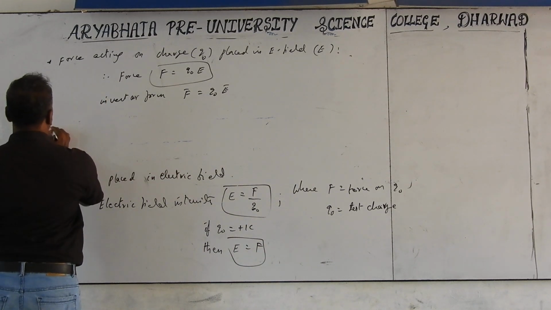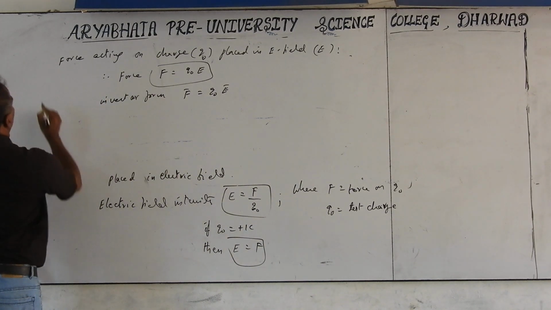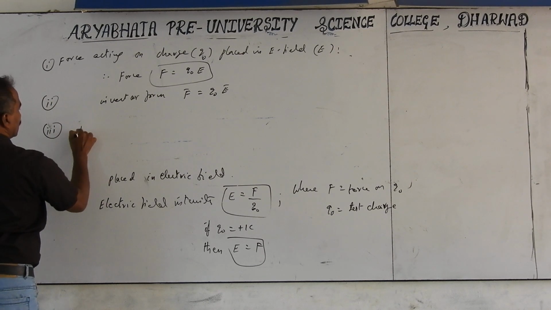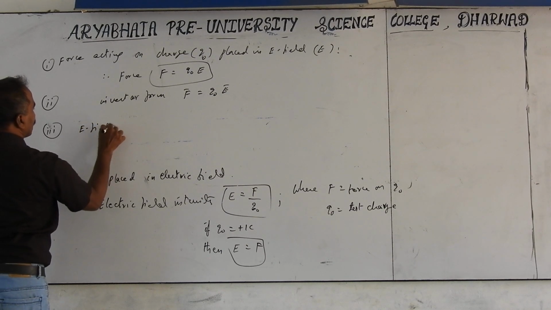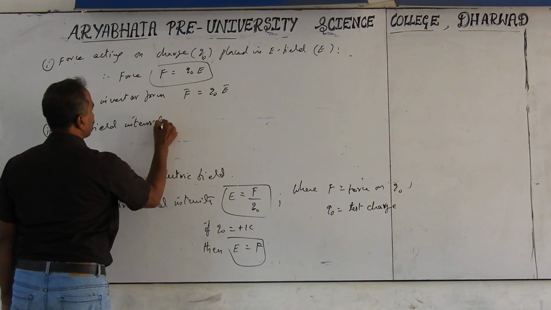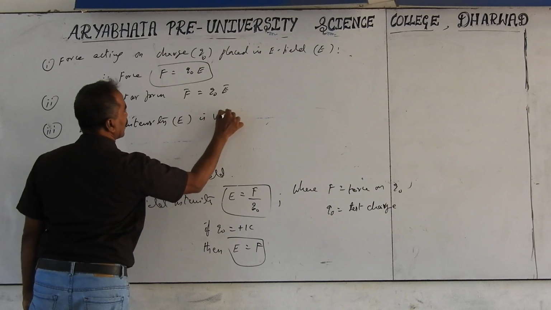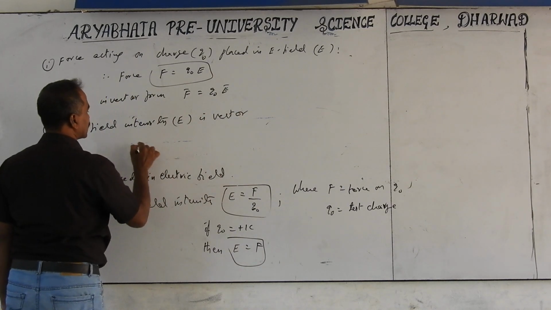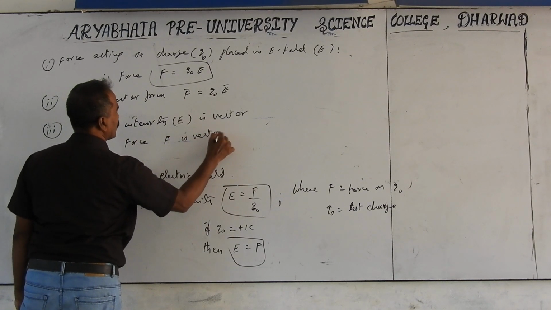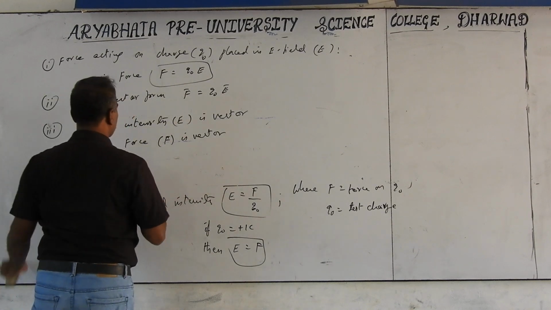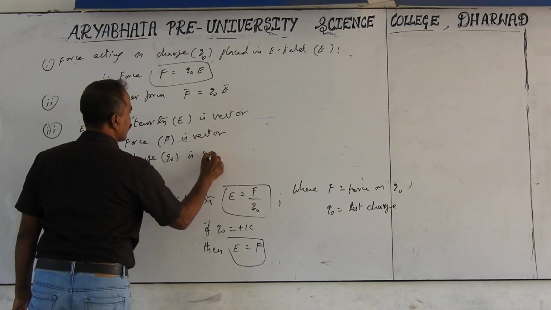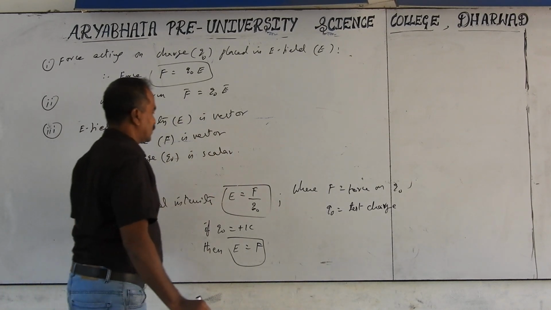In this, we will take subpoints. Electric field intensity, simply called as electric field also. E is vector, and force F is also vector. What about the charge Q naught? It is scalar. Instead of Q naught, you can take Q also. Just a small Q we can take.